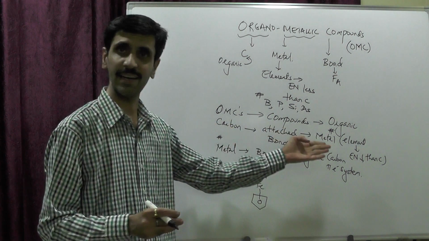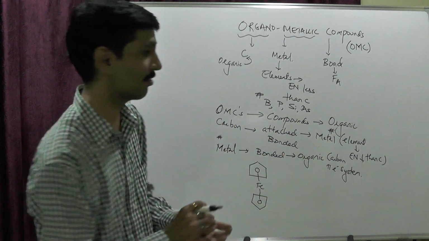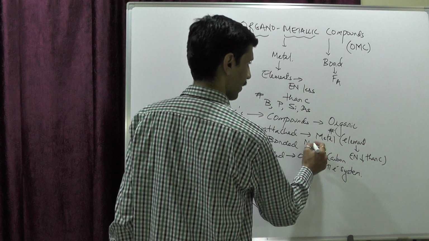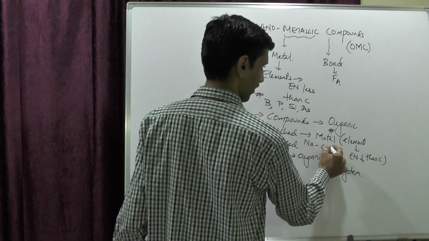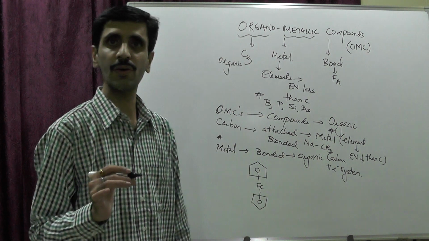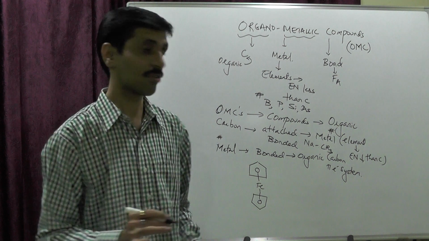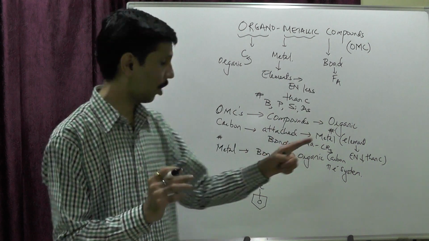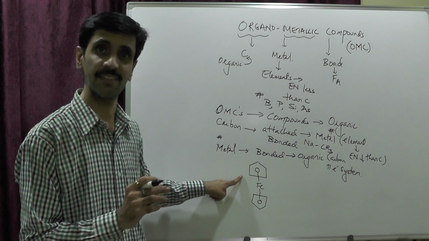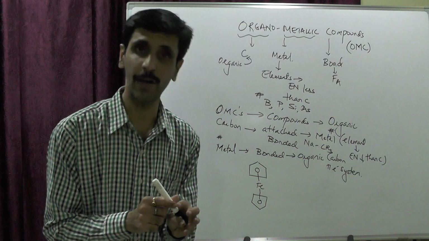The first option is very clear: the organic carbon is directly attached to a metal. For example, I have sodium attached to an organic carbon, say CH3, with the charge of course Na+ and CH3-, so I get a carbanion. So this is one possibility, where direct bonding takes place, or otherwise the bonding can take place the other way. So this becomes the definition of organometallic compounds.